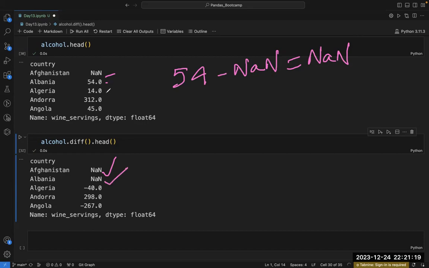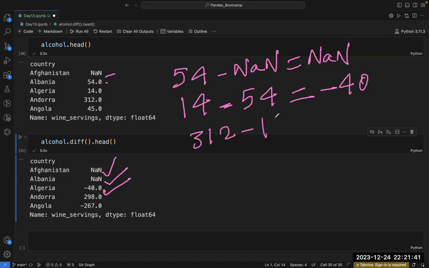Now what is after 54? This 14 is there. What will be the value if I subtract 14 minus 54? Minus 40, sir. Minus 40. So I am getting minus 40 here. Now if I subtract 312 minus 14, what shall I get? 298, sir. I am getting 298 here.